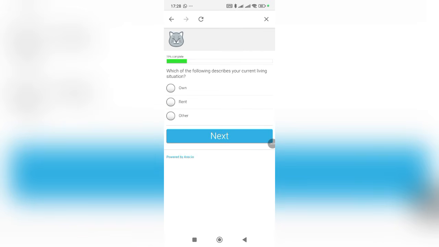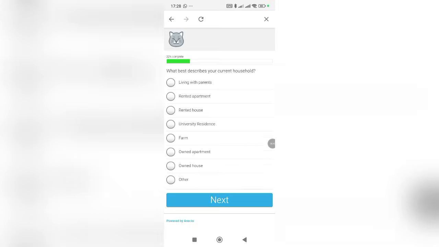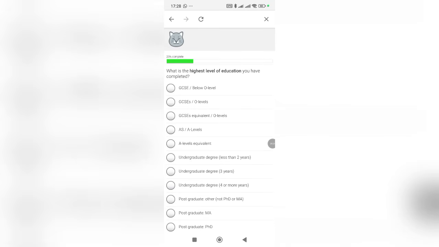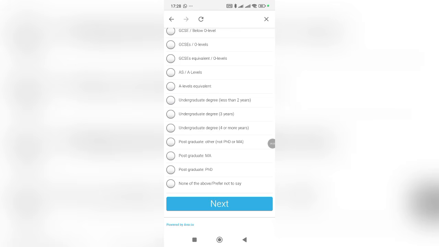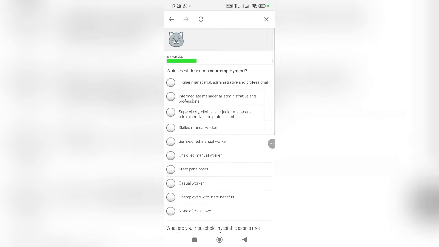Okay, which of the following describes your current living status and situation? Home owner, which is you are the owner of the house you're living in. It is not a rented apartment. What best describes your current household? Okay, you can see they still repeated something like this in another form. Owned house. Okay, so this is the process I want everyone to take right here. So you are going to be having tons of surveys on your account. I chose postgraduate and other PhD stuff.